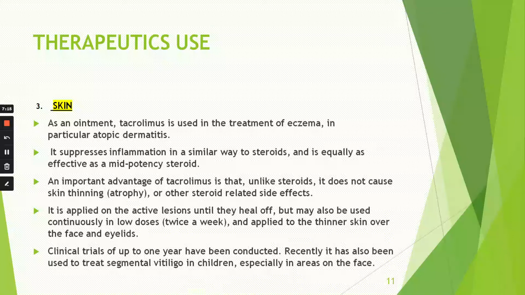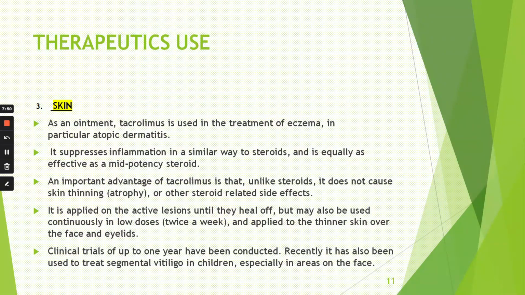It suppresses inflammation in a similar way to steroids and is equally effective as a mid potency steroid. So its effect is mid potency to steroid. That is very important. An important advantage of tacrolimus is that unlike steroid, it does not cause any skin thinning, that is the atrophy, or other steroid like side effects. Very good. It is applied on the active lesions until they heal, but may also be used continuously in low doses twice a week and applied to the thinner skin over the face and eyelid.